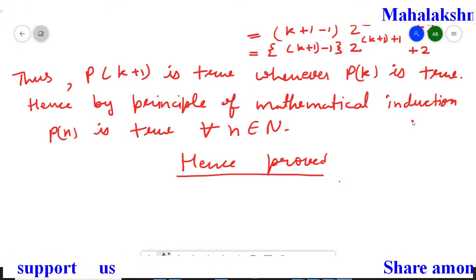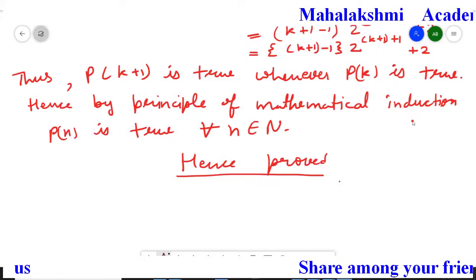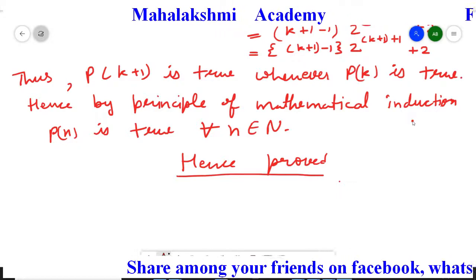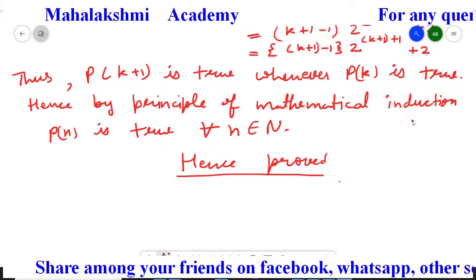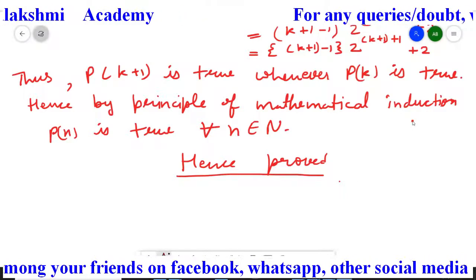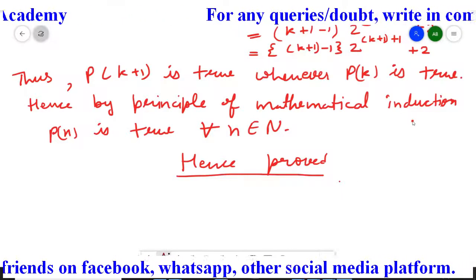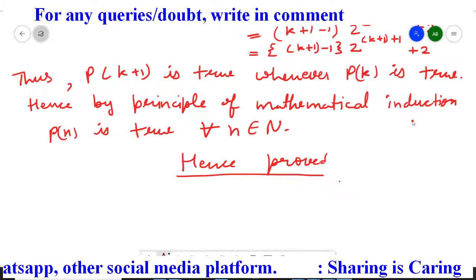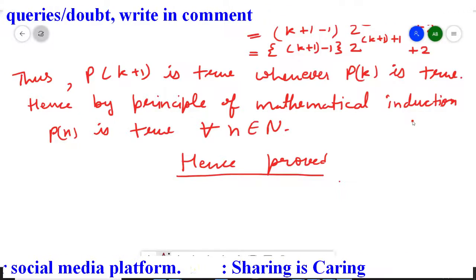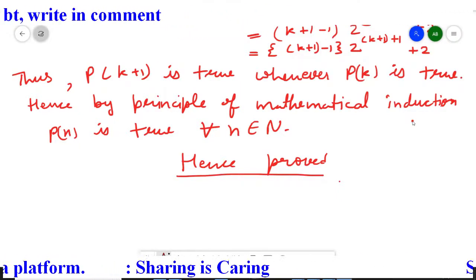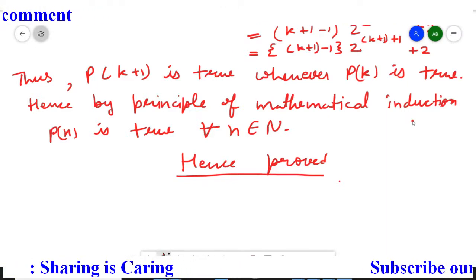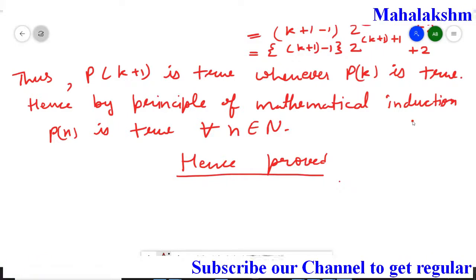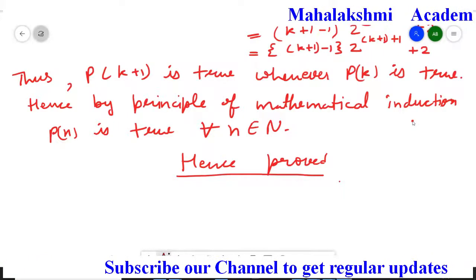I hope this question is clear to you. And students, mainly this complete exercise is based on the principle of mathematical induction. It has 3 steps. The first step is we have to prove the statement P(n) is true for n equal to 1. The second condition is we have to assume that the statement P(k) is true for k, and in the third condition we have to show that P(k+1) is true with the help of P(k). If we are able to successfully satisfy these 3 conditions, then we can say that the mathematical statement P(n) is true for all natural numbers.